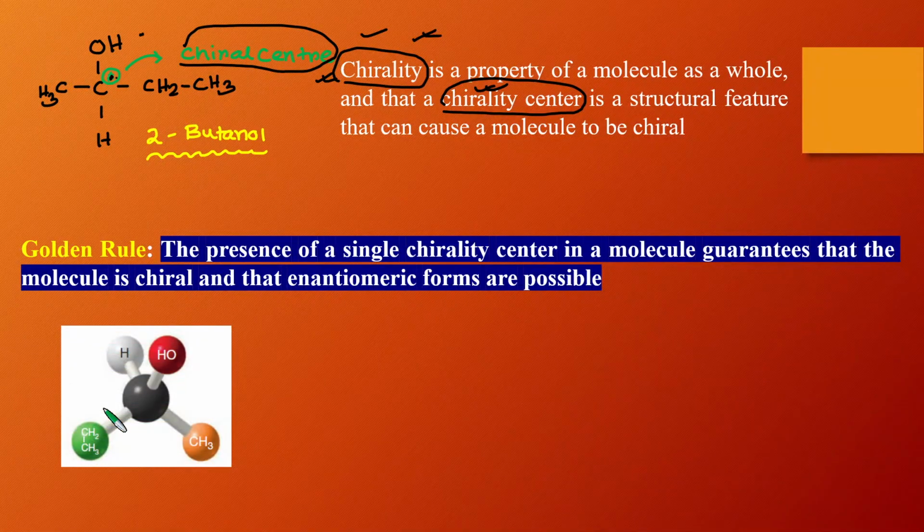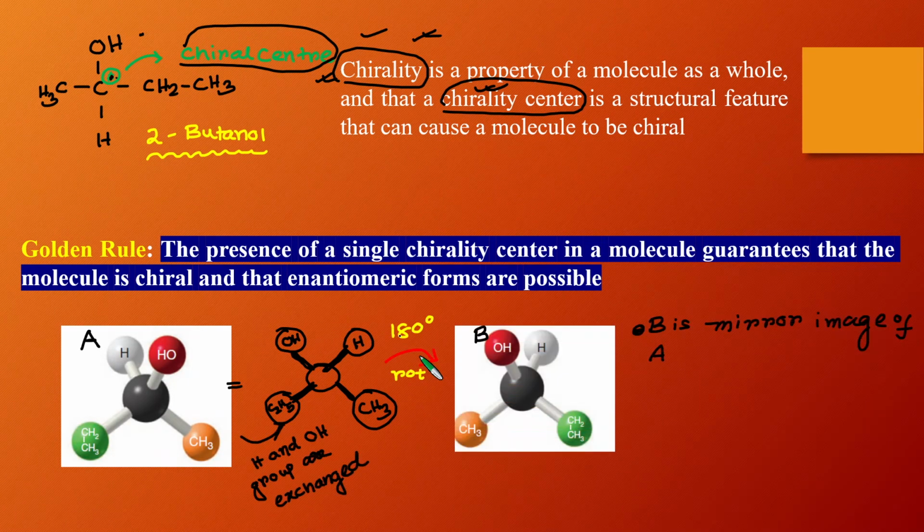Now friends, let's take an example of this molecule. Now let's take the mirror image of this molecule. So this is the mirror image of this molecule. Now if you just rotate this molecule 180 degrees, you will get this conformation.